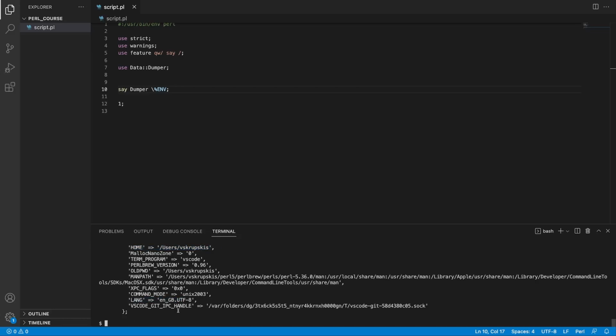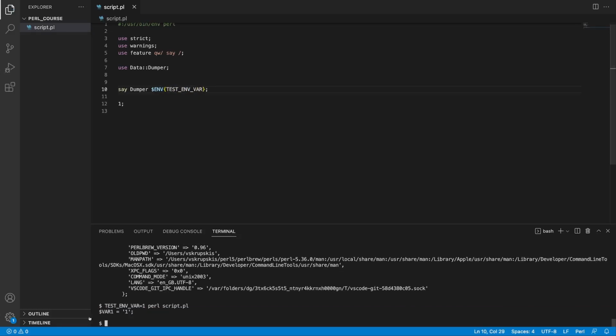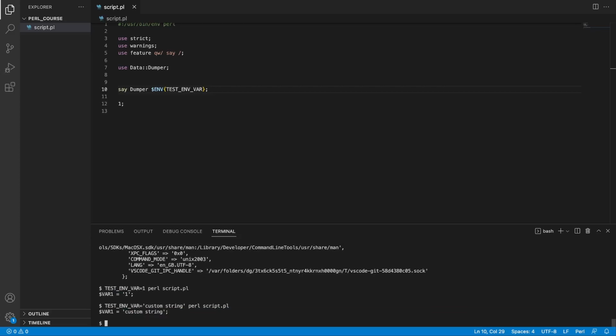And this is quite useful if you want to run your script with specific environment variables, such as you could do test env var equals 1, and instead of printing just all the environment variables, we could just print this one item in the hash, which is going to be the test env var. Save this, run our script, we're going to see that var equals to 1. Maybe let's just add something more useful. For example, custom string. Save this, and here we see that this environment variable was picked up by the script.